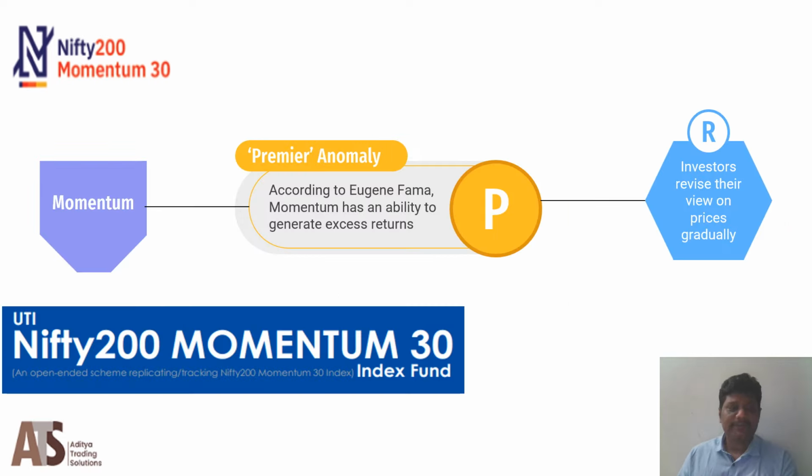Before proceeding further on the details of UTI's Nifty 200 Momentum 30 Index Fund, let us understand the central theme of this fund, that is momentum. So what is momentum? Momentum in simpler terms is the rate of change in prices. If the rate of change is high, then the momentum is said to be high. If the rate of change in prices is low, then the momentum is said to be low.